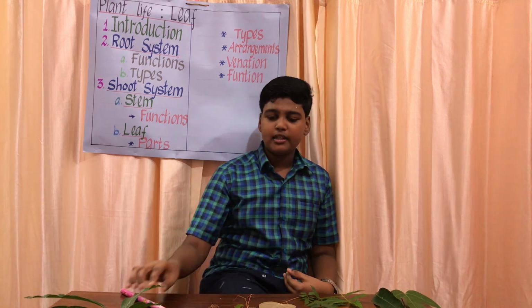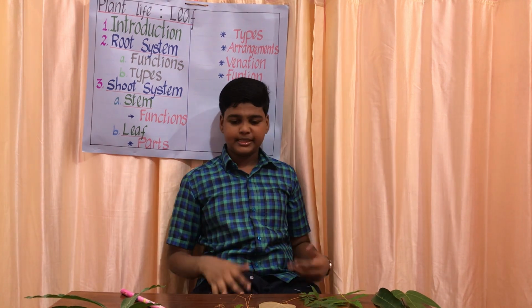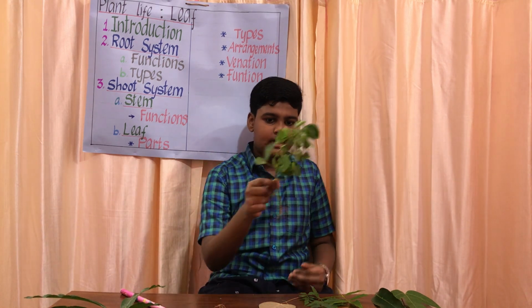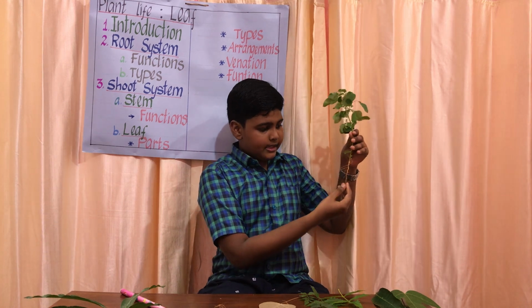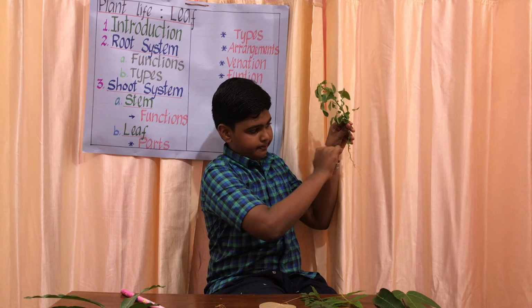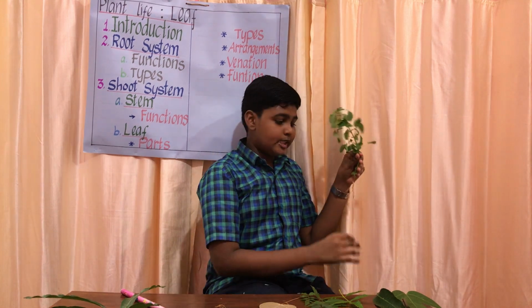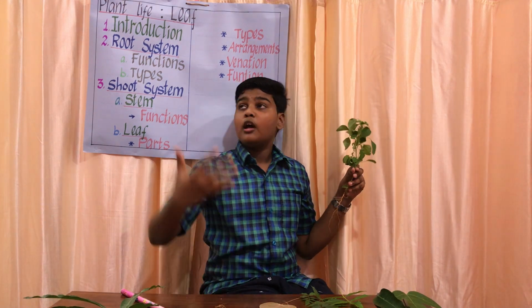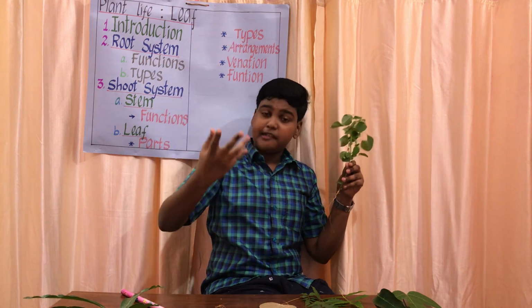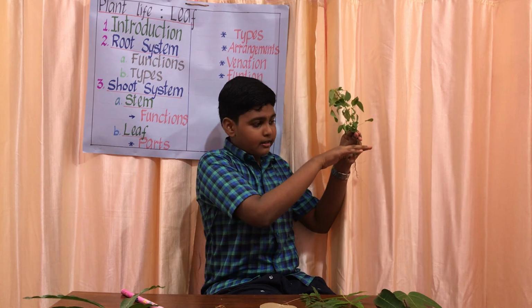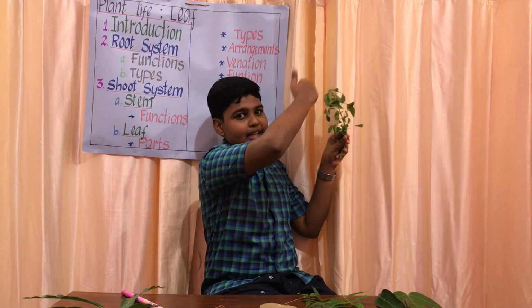Okay, so now we learned about the small parts of the shoot system. Now can we learn about the root system? Yes. Let's take this plant. This is the root, and from this part it forms the root system. This root is negatively phototropic. Do you know what phototropic means? Negatively phototropic means growing away from light. So it's just underground and it grows away from the light.